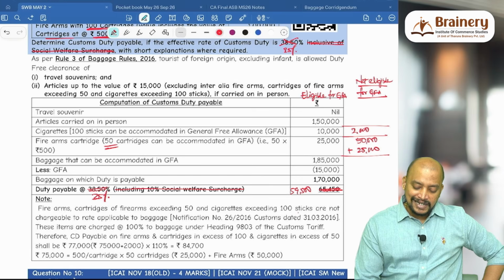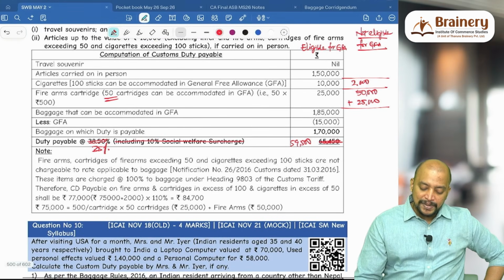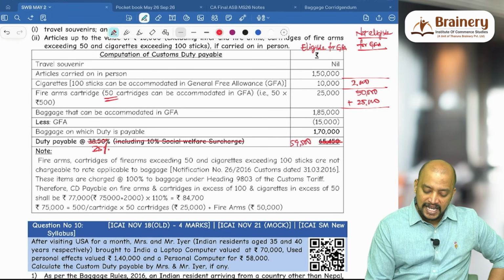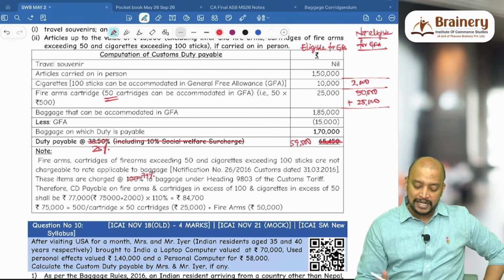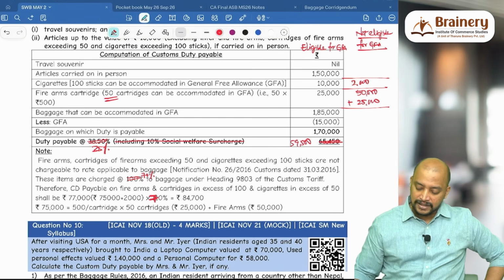Firearms, cartridges of firearms exceeding 50, and cigarettes exceeding 100 are not eligible for the applicable rate of duty on baggage. Correct. So these items are charged at 70%. That is, this 75,000 plus 2,000 is there, that will be taxable at 70%. You write it like a note separately, at 70%.